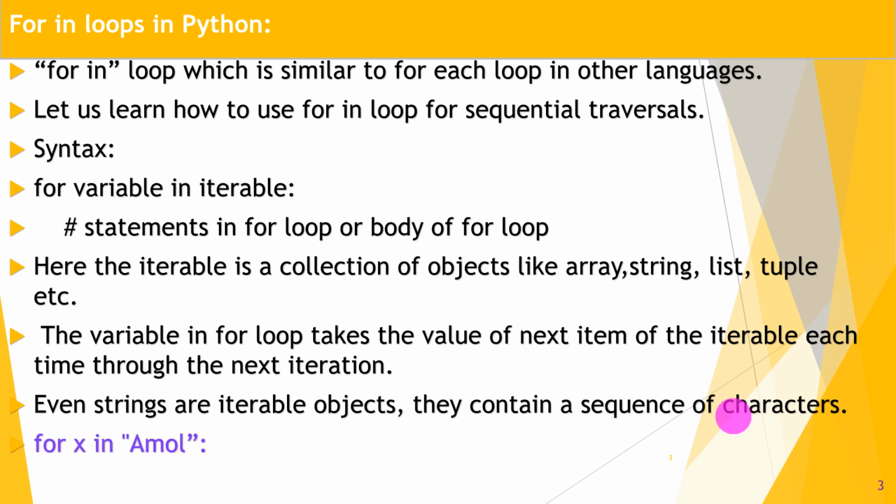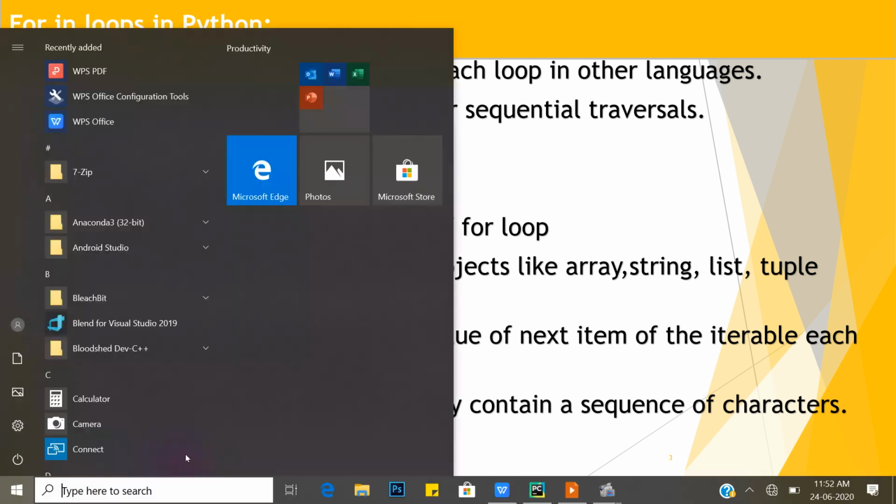Okay, so let's take one example. For x, which is the name of the variable, in Amol, that is the string, then give colon and print x. So what happens? The first character, that is A, comes into the x variable, assigned to the x variable, and that is printed. Then for the next iteration, M, the second character, is assigned to the x variable, and that gets printed. Similarly, there are 4 iterations. We can predict this beforehand.